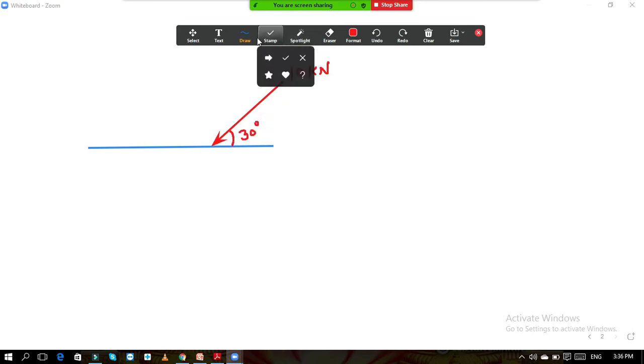You can see that this point where the force is acting is called the point of contact. Here the force is acting. Now I want to resolve the force.